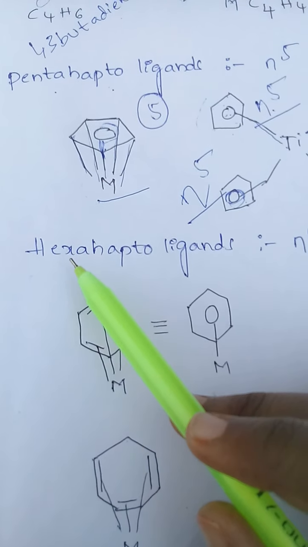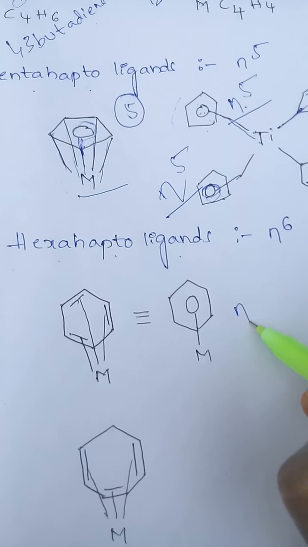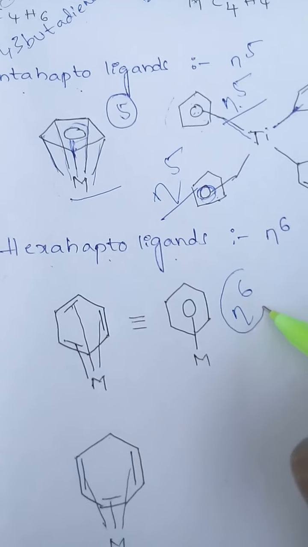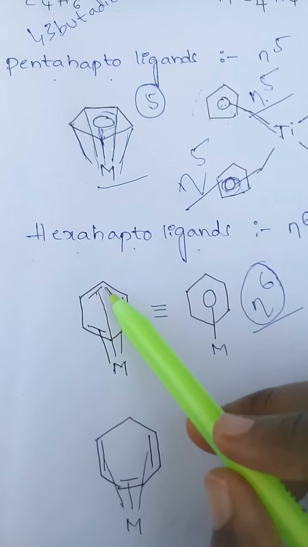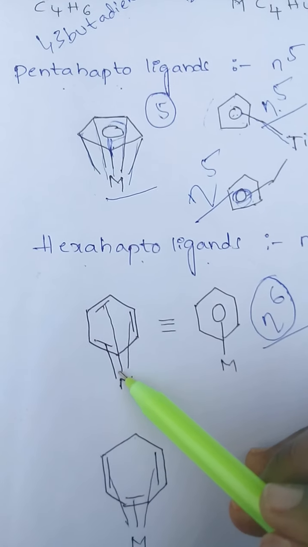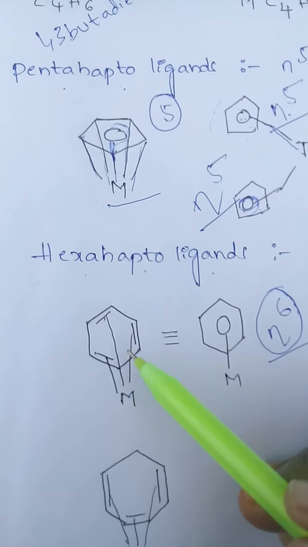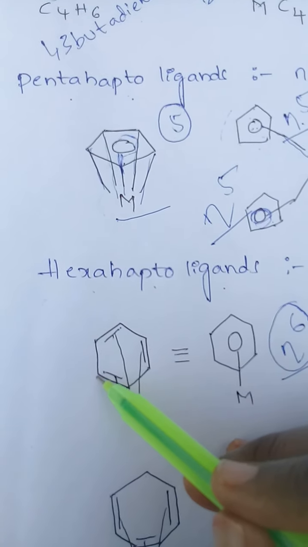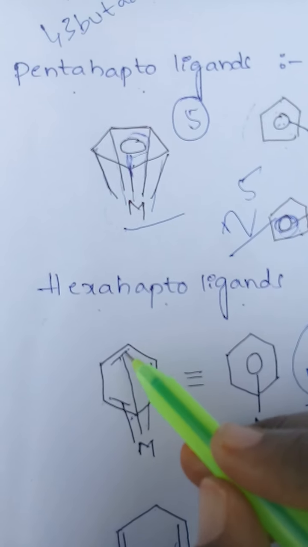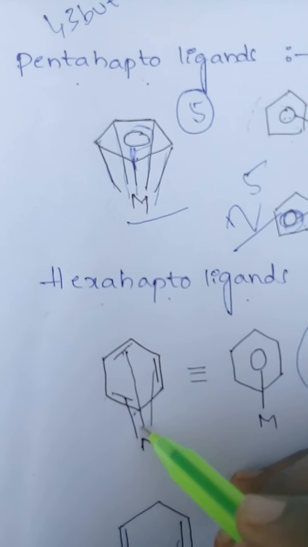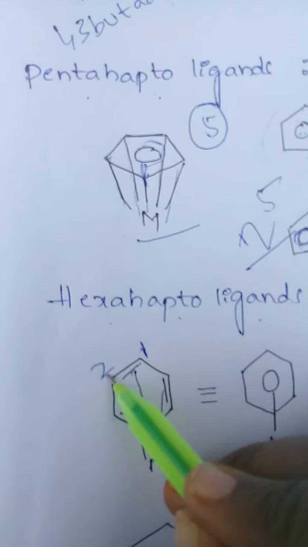Next, hexahapto ligands. Hexahapto ligands means the metal is coordinated with 6 atoms. See here, in this benzene structure, the metal is coordinated with the middle of this bond, and the middle of this bond, and the middle of this bond. So we can count both sides of the bond. Here the metal is coordinated with the middle of the bond, so we can count both atoms, 1, 2.